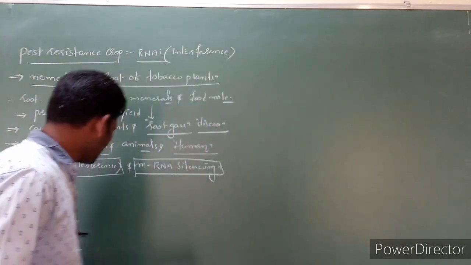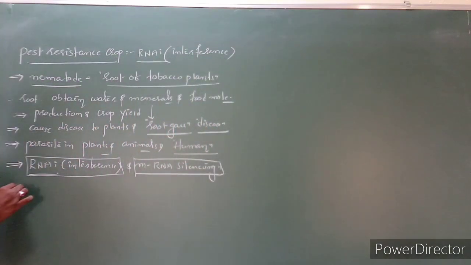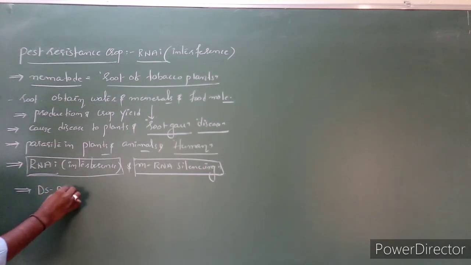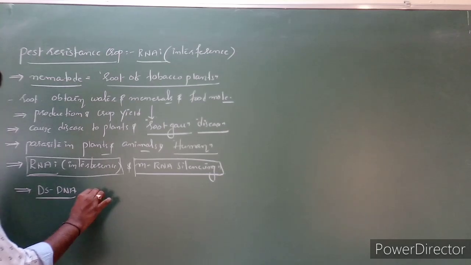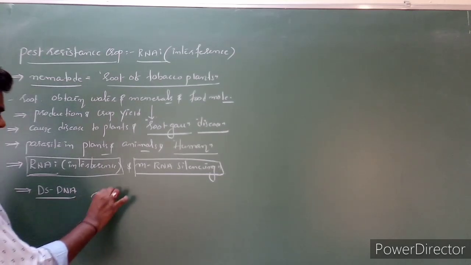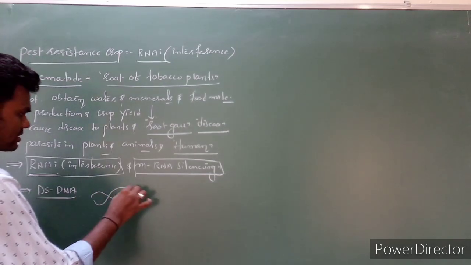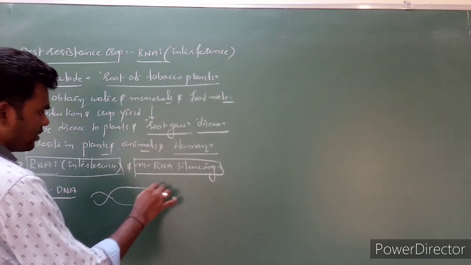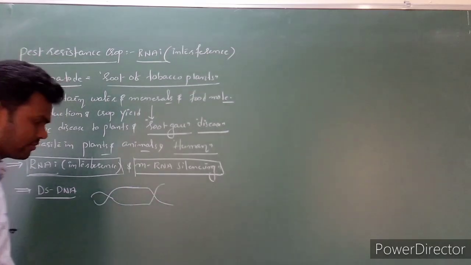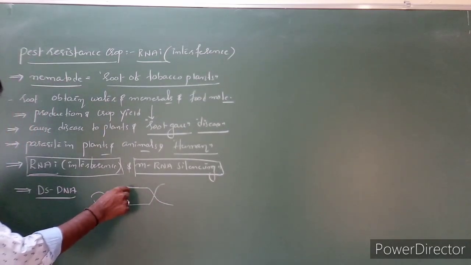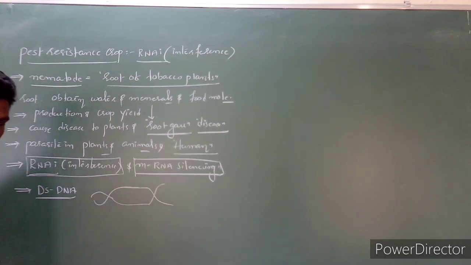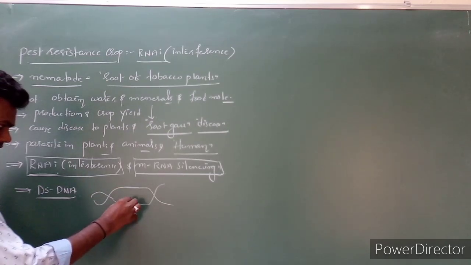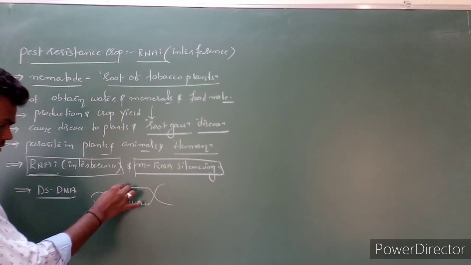Let's see, this is DNA, dsDNA, double stranded DNA. At the beginning, the DNA is helical. During protein synthesis, the DNA unwinds like this, so these two strands are single stranded and the nitrogen bases are open.